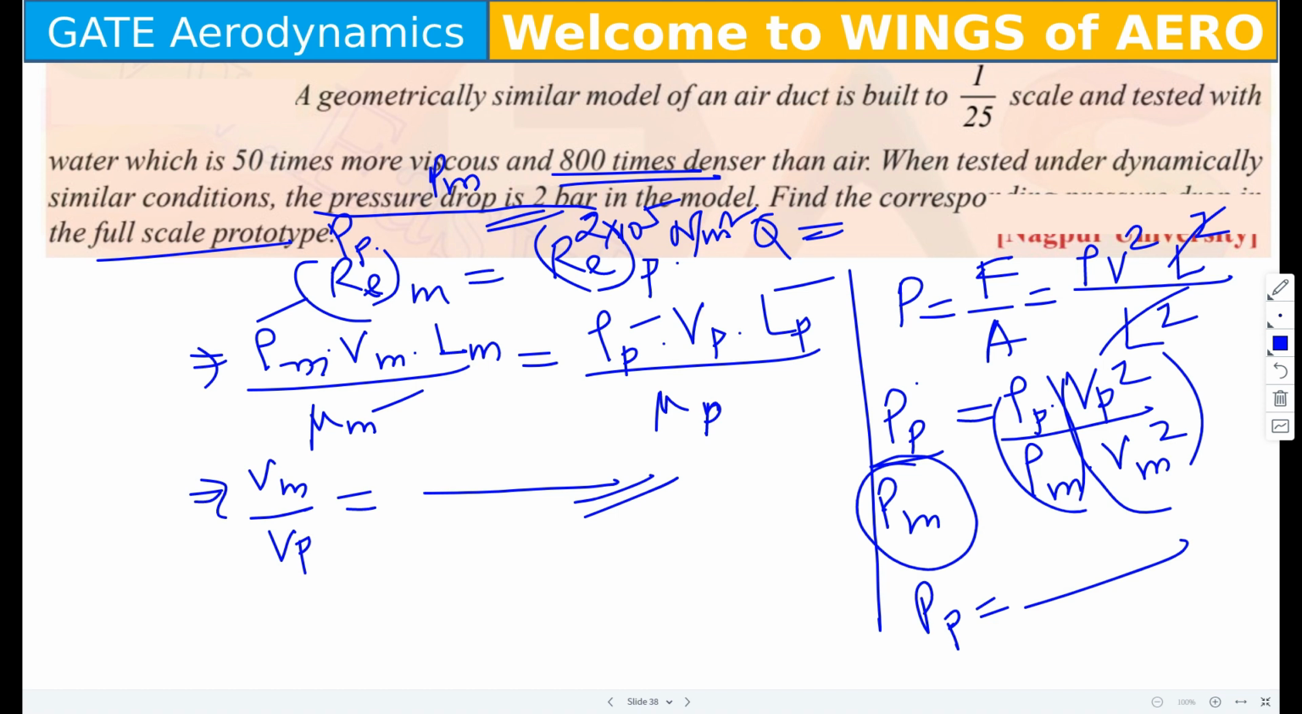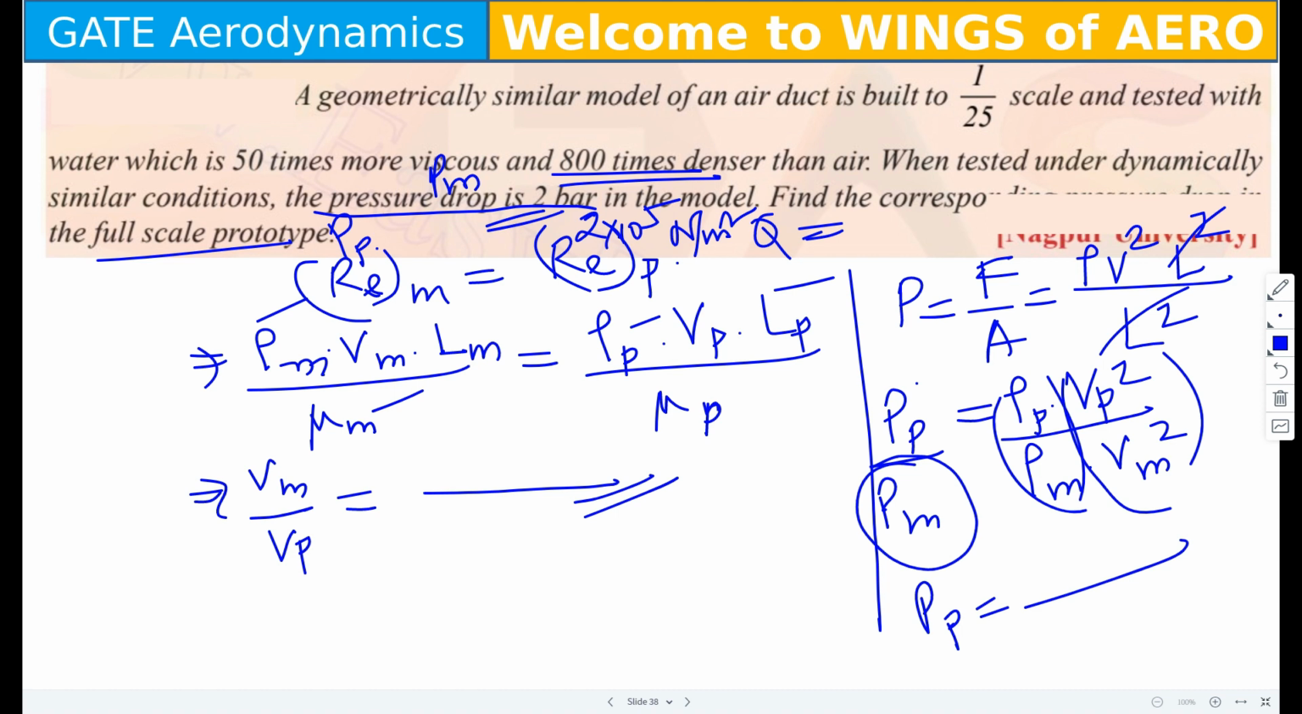Excuse me, ma'am. Yes. Ma'am, still I'm not getting one thing. It is given that water is prototype and air is model. Okay. Air is model and water is prototype. Yes. And it is given in the question water is 50 times more viscous and 800 times denser than air, which means prototype is 50 times more viscous than model.